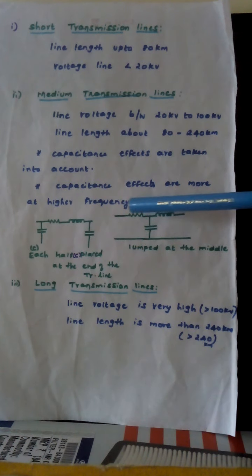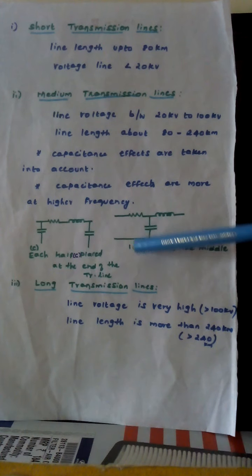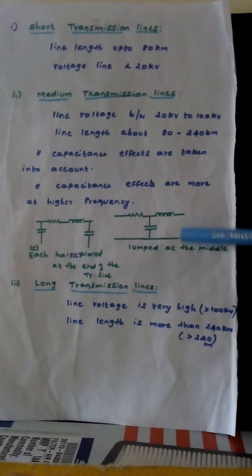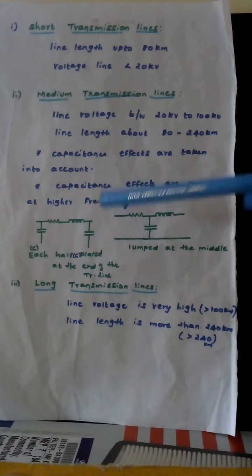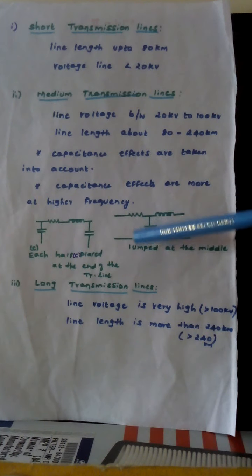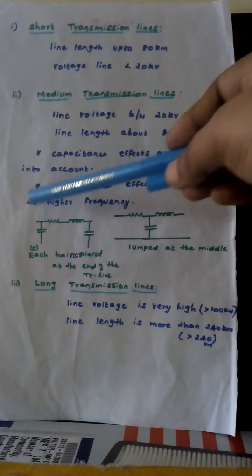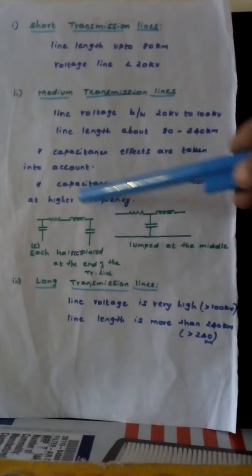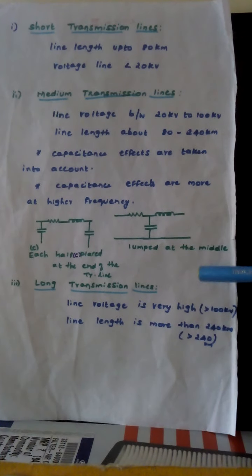We can see here the resistance and inductance connected in series, and the capacitance lumped at the middle, which forms a T network. Another one is the pi network, where the capacitance is split into halves, and each half of the capacitance is placed at an end of the transmission line. So this is a pi network. How to design these T and pi networks we will see later.